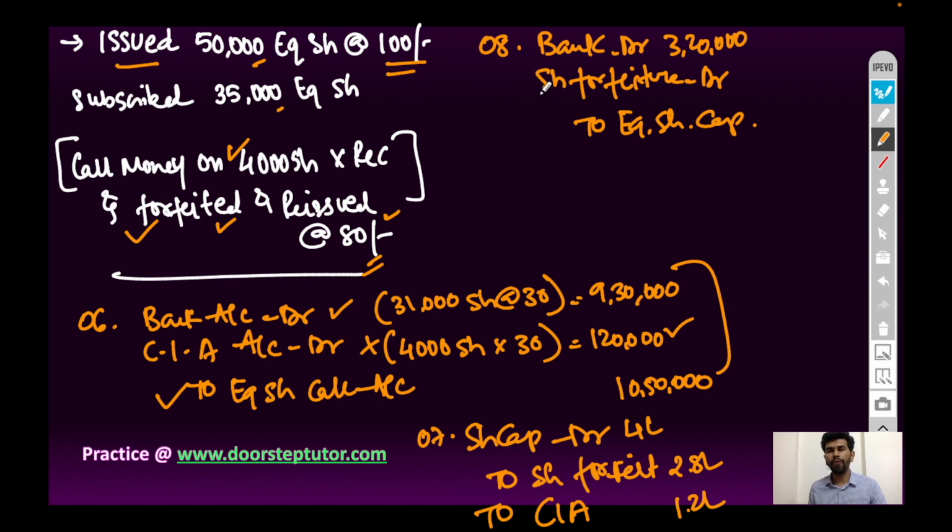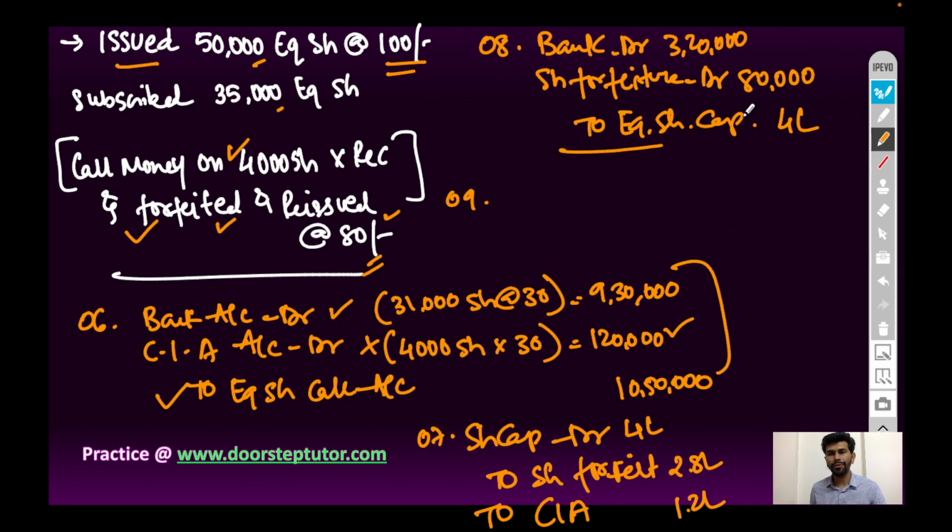Share forfeited account will be debited with the amount which is not received, that is 20 rupees per share, 4,000 into 20 rupees, 80,000 rupees. Total amount 4 lakh rupees credited with equity share capital account. Narration will be being forfeited share issued at 80 rupees,